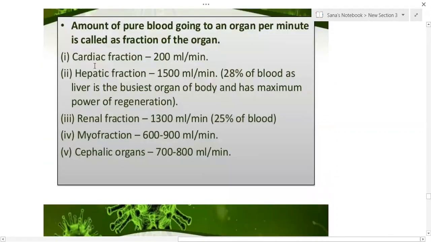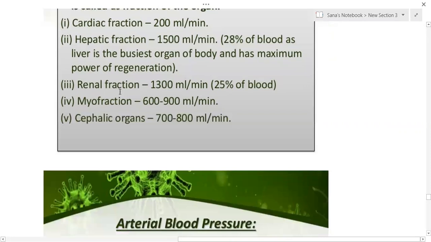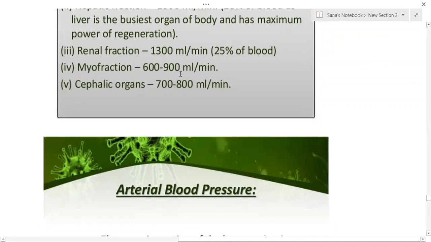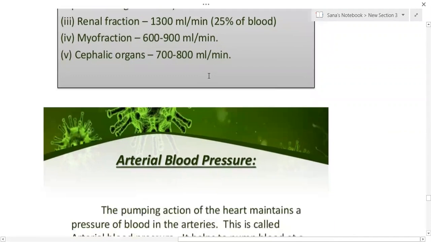Blood flow to the organs: cardiac 200 ml per minute, hepatic 1500 ml per minute, renal 1300 ml per minute, muscular 600 to 900 ml per minute, cephalic organs 700 to 800.